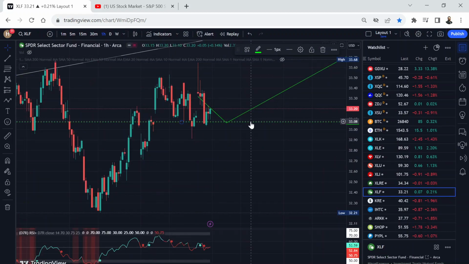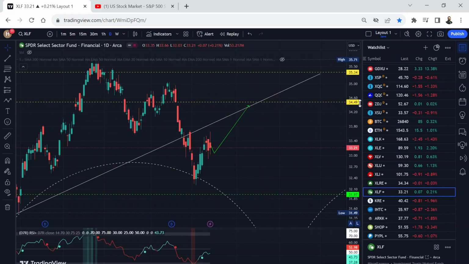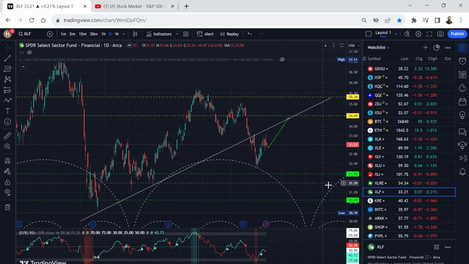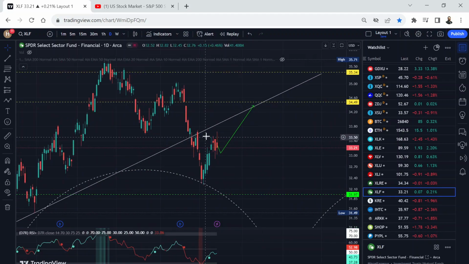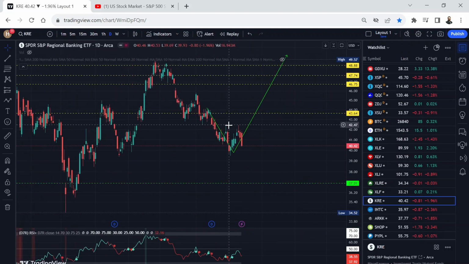And financials, this gap is filled. If I go to 1 hour chart, you can see you can delete this. There are no gaps here now. And if I go to daily chart, you can see this massive gap around 34.49. There's also a gap here, $32. So it's in the middle. It can go here and fill this gap and then bounce. So just be aware of that. KRE Regional Bank ETF, again just making a higher low before we go higher.